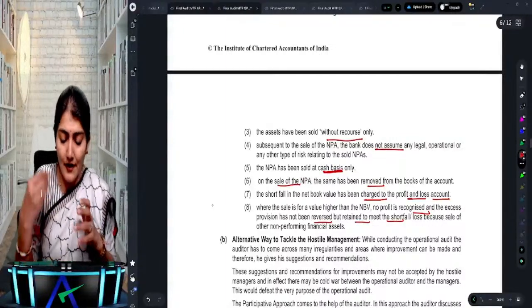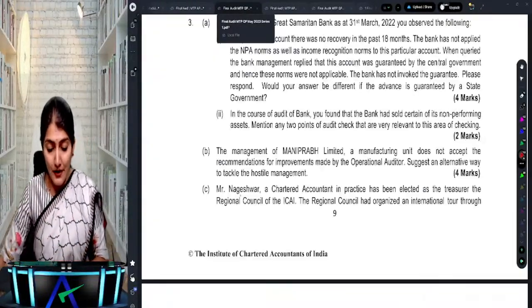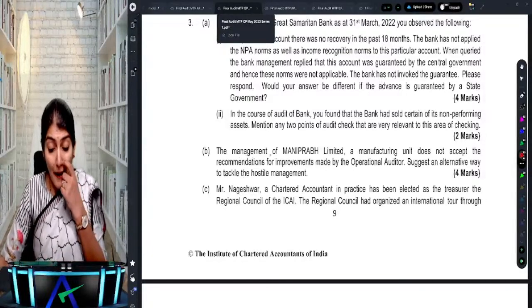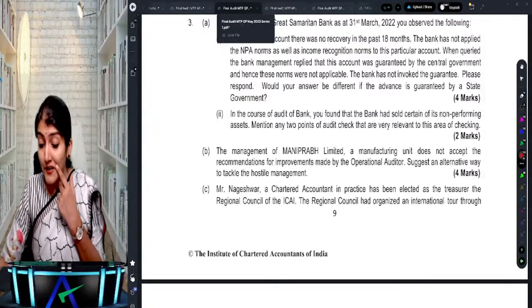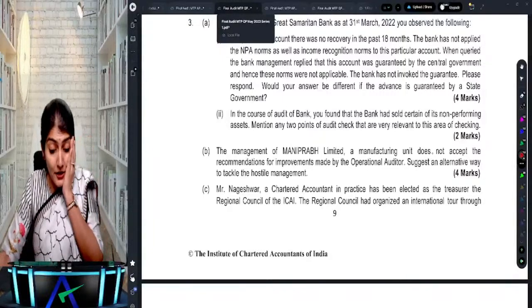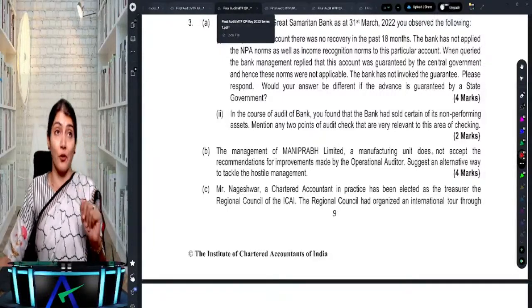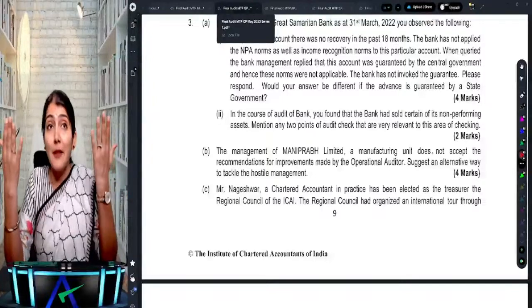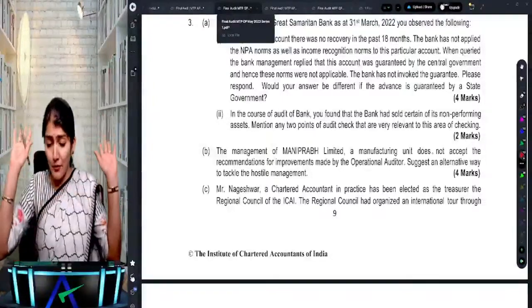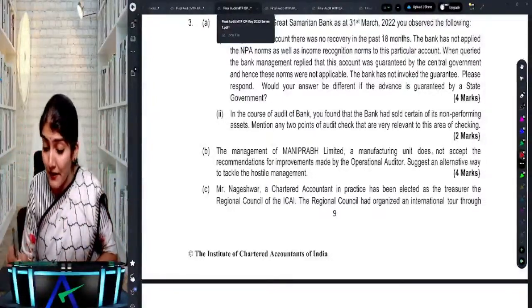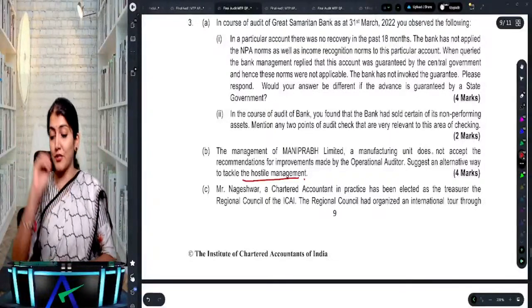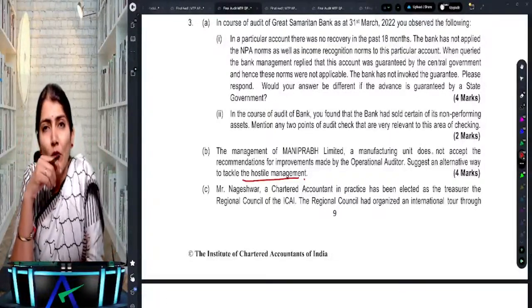Now coming to another question, which is regarding the management of Money Prab Limited, a manufacturing unit, which does not accept the recommendations for improvement made by the operational auditor. The operational auditor is telling them make improvements, make changes. And what do they say? No. Suggest an alternative way to tackle the hostile management. Can anybody give me the term?